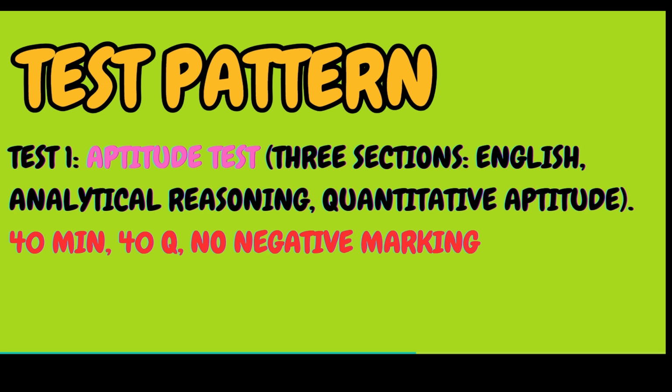Now, let us see the detailed pattern of this test. We'll be having 4 sections in this test. Now, let's see the first test section. The first section will be the aptitude test. Here, you'll be given 3 sections, which are English, Analytical Reasoning, and Quantitative Aptitude.